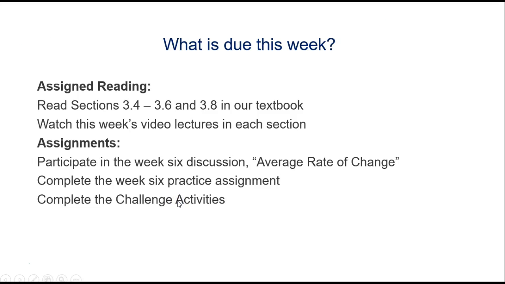What is due this week? You'll read Chapter 3, Sections 3.4 through 3.6, and also 3.8 in our textbook. In our Week 6 discussion forum, you'll be defining the average rate of change, difference quotient, and derivative, which we discussed in our Week 5 readings, and providing a real-life example of each. Make sure that you include some keywords used to identify when we use each measure of change.